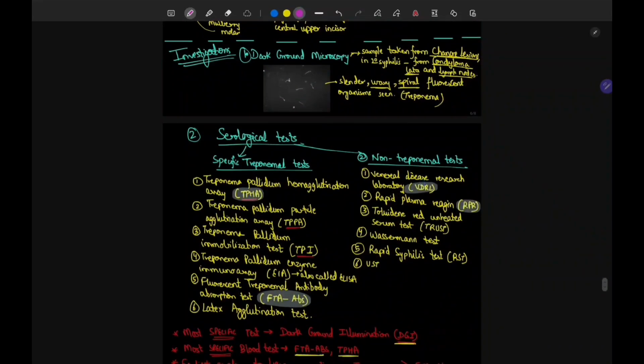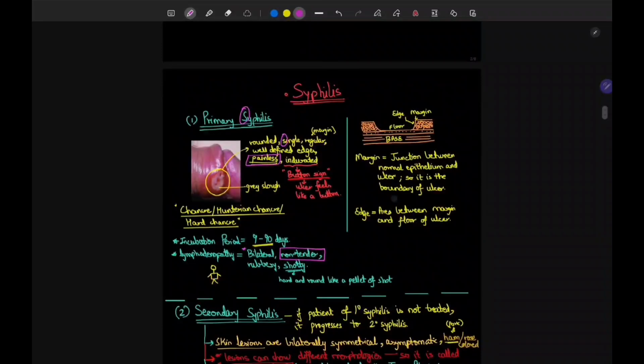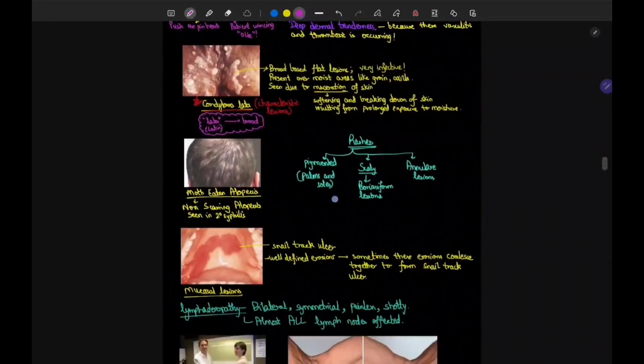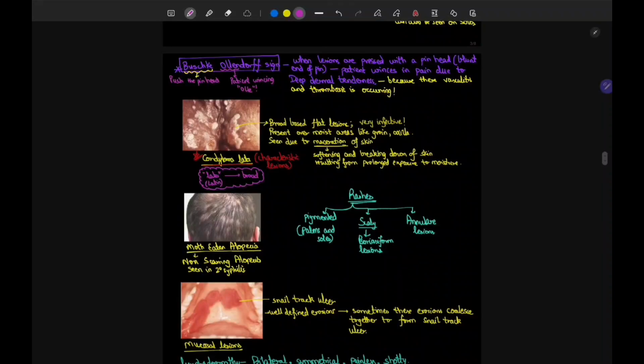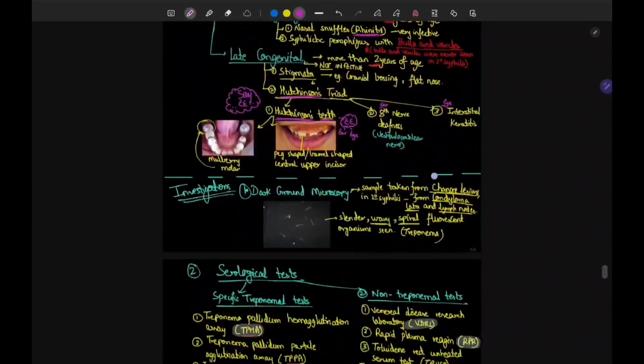What all investigations are you going to perform? First of all, do dark ground microscopy. In dark ground microscopy, the sample is taken from the chancre lesion. Chancre was seen in primary syphilis. See, for dark ground microscopy, you may take the sample from here, from this, or you may take from condyloma lata from here.